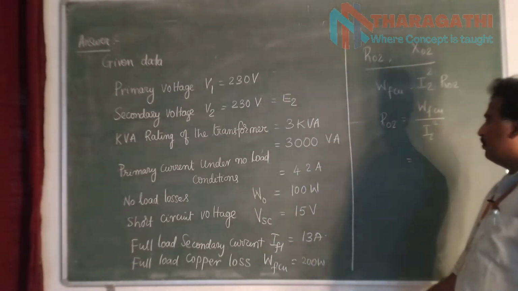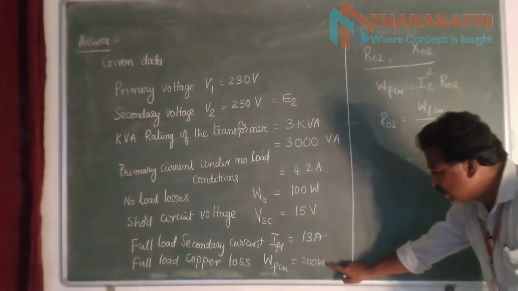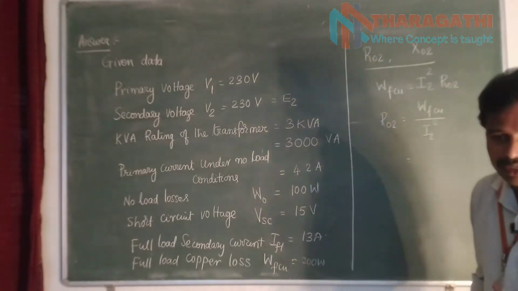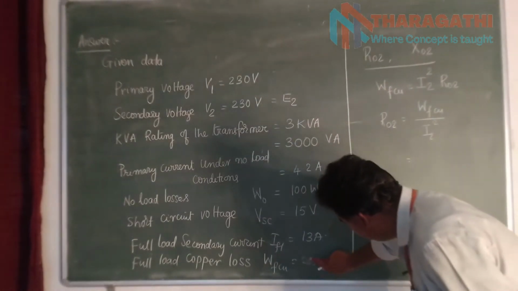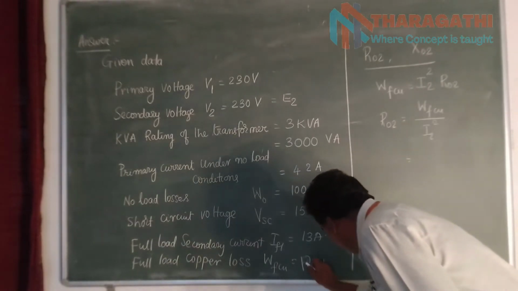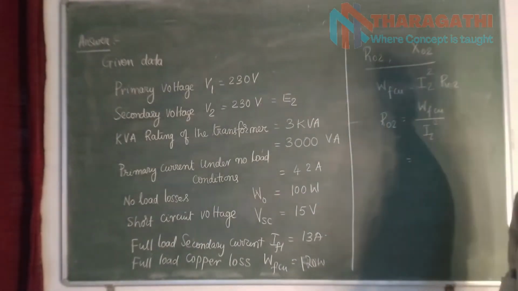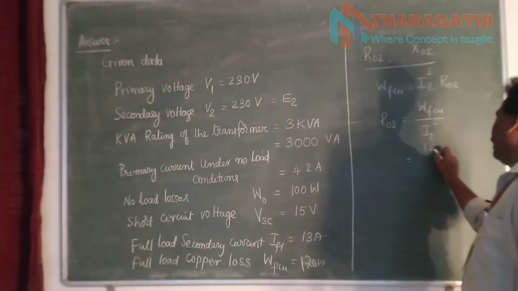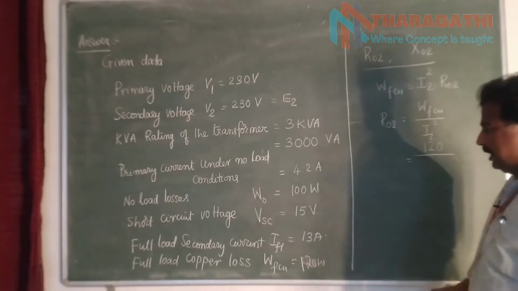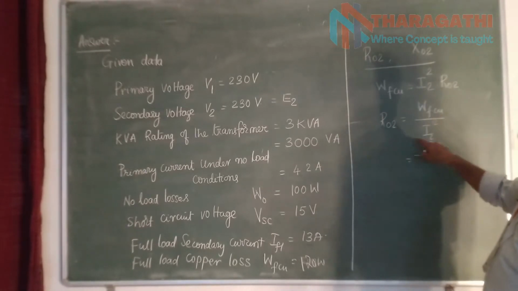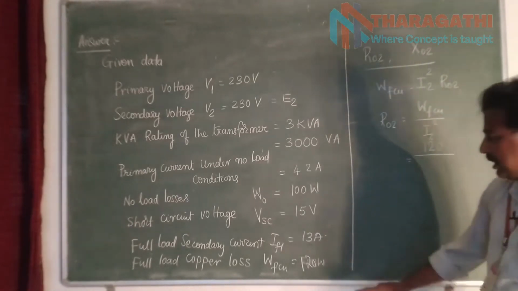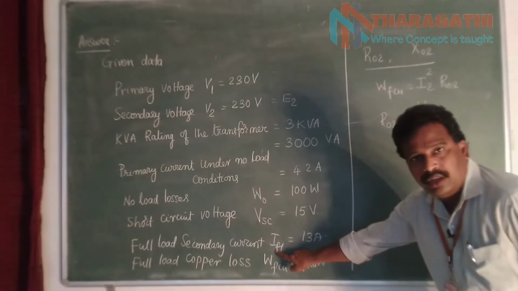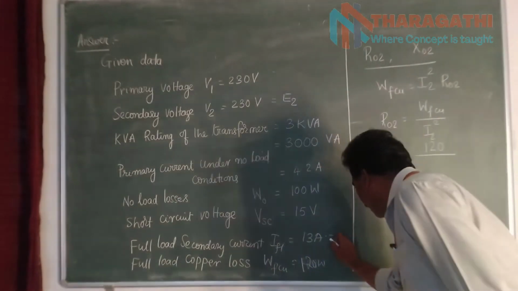We substitute the value of WFCU as 200. Sorry, please correct this as 120 watts. I made a mistake. Its value is equal to 120 watts. So 120 watts divided by I2 square, which is nothing but IFL, the full load current, which is nothing but I2.